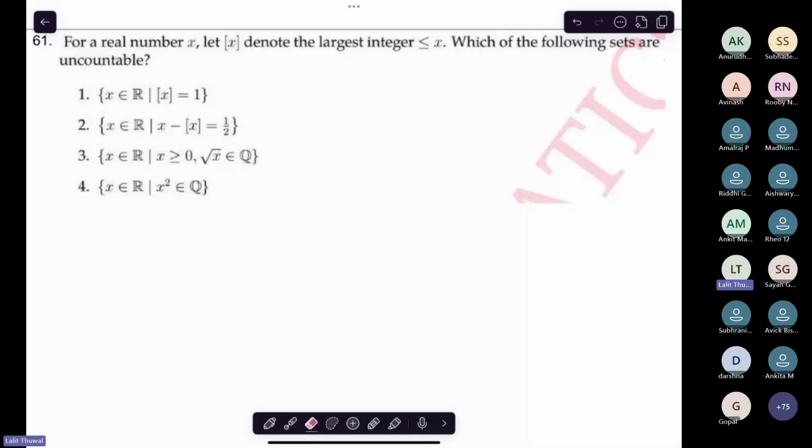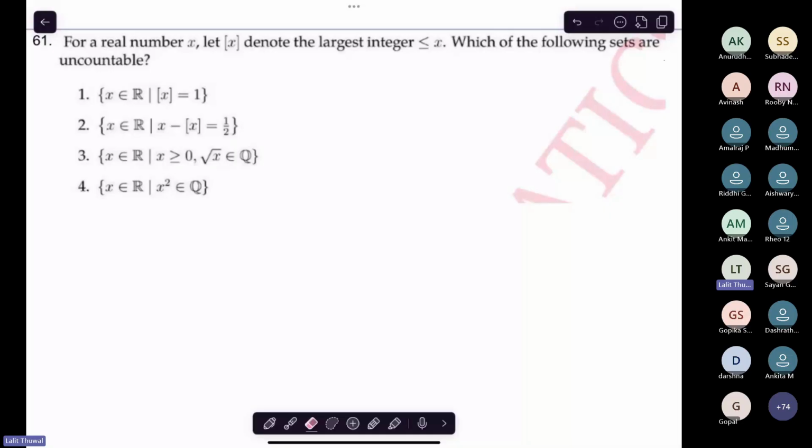Okay. So Riddhi, the fourth one is correct? Yes, sir. You think that it's uncountable. Sayan, is it uncountable? Sir, I don't think so. Dasrath, what do you think? The fourth one is uncountable? Yes, sir. Okay. Gopika, what do you think? The fourth one is uncountable? No, sir, I think it's countable.